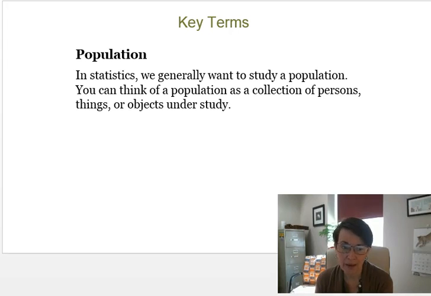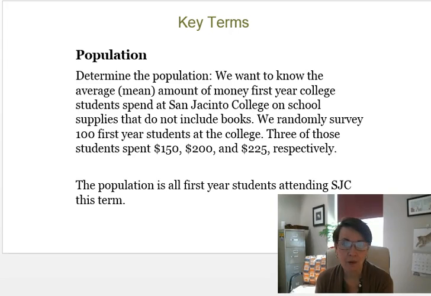You probably know what that means, but let's just look at an example. We're going to use the same example for many of the terms that we're going to be defining. We want to know the average amount of money a first-year college student spends at a certain college on school supplies, not including books.